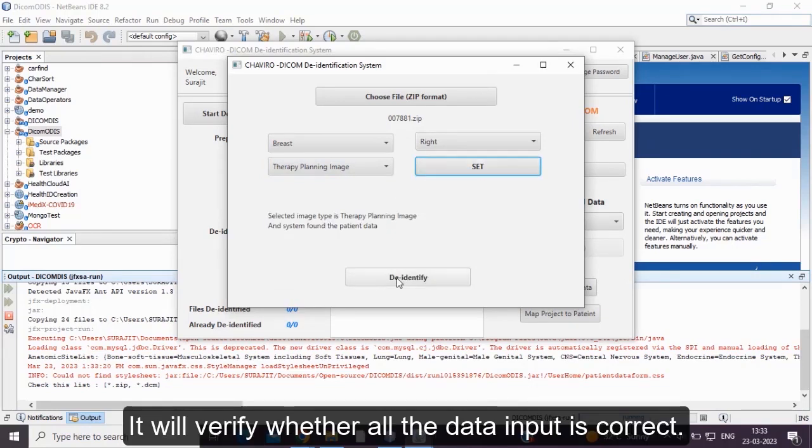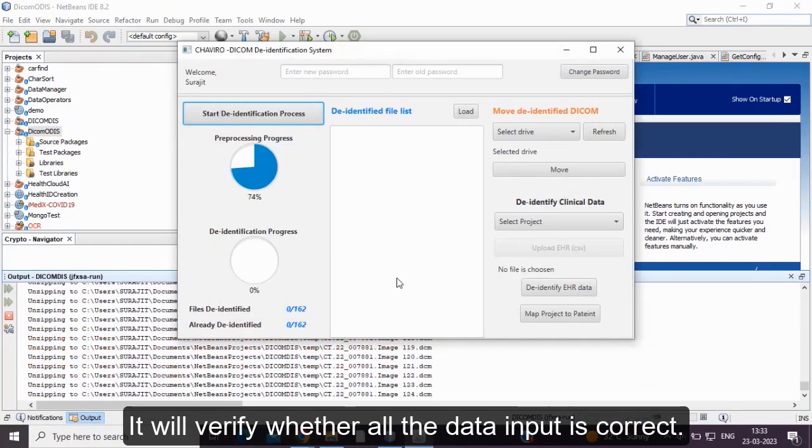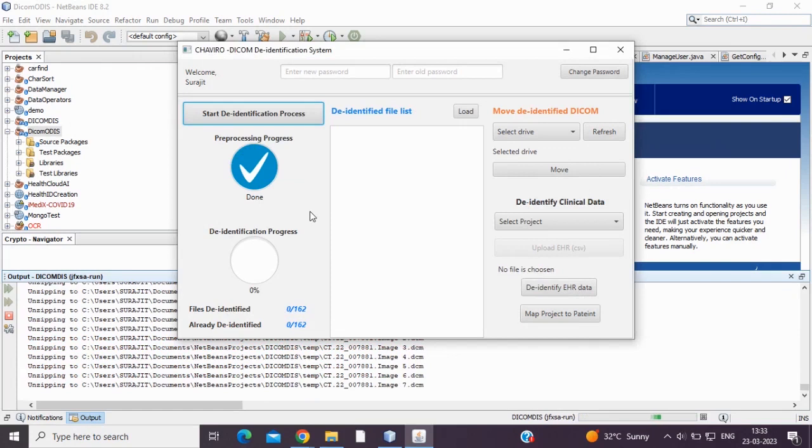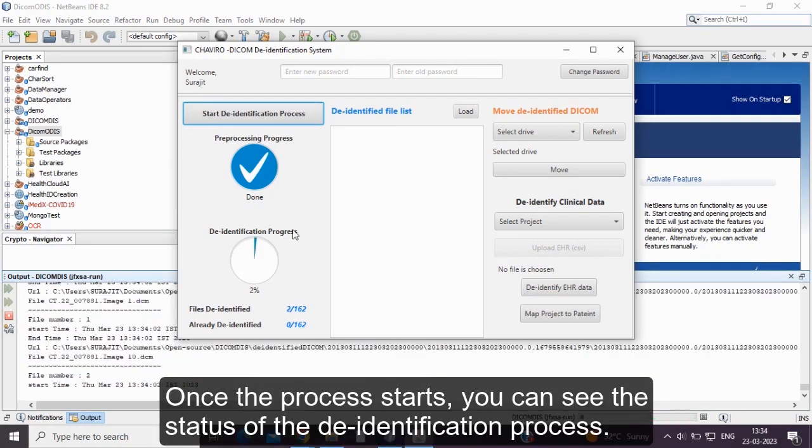It will verify whether all the data input is correct. The De-identify button is enabled if all input data is correct. Then click on the De-identify button to start the de-identification process. Once the process starts, you can see the status of the de-identification process.